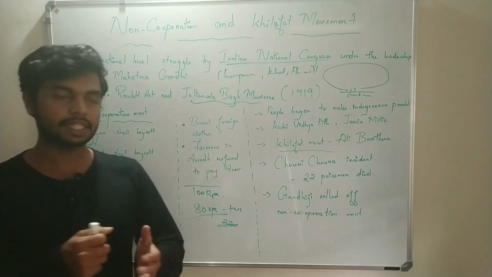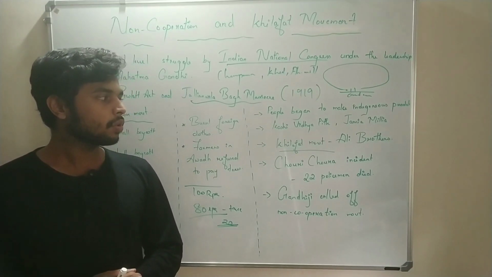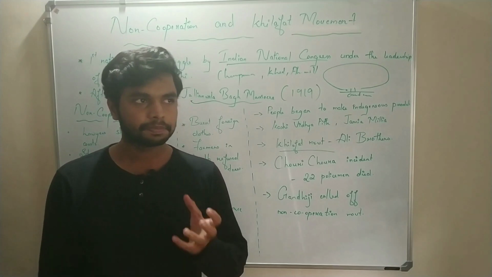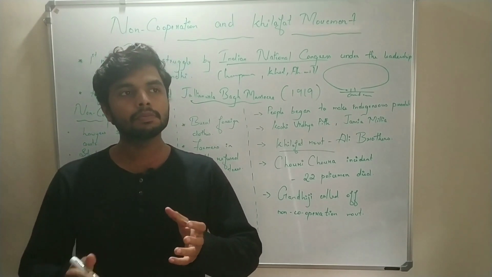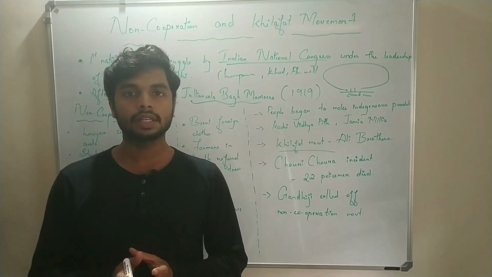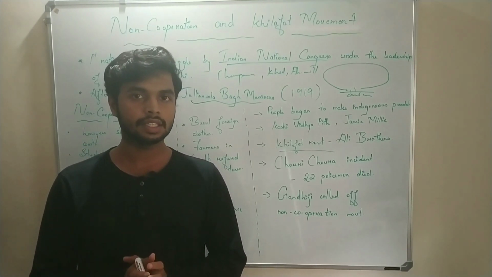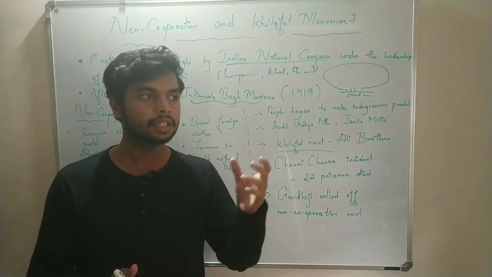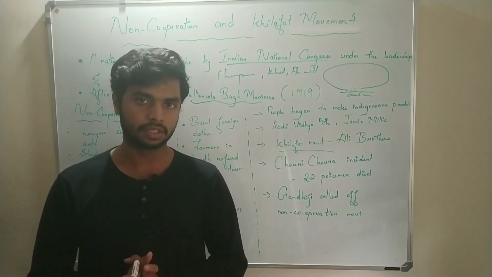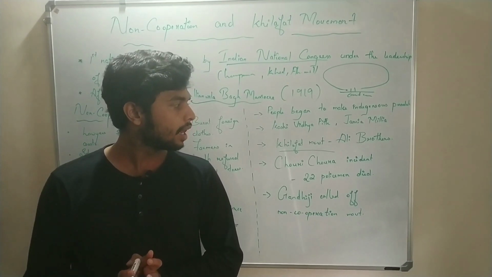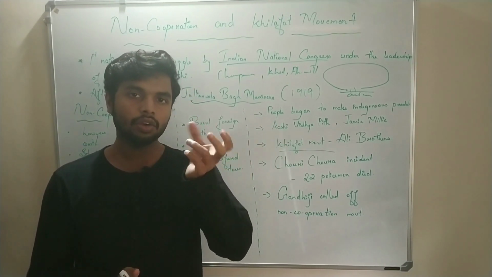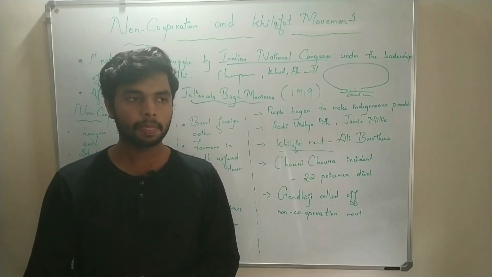At the same time, there was one movement called the Khilafat movement. So, what is the Khilafat movement? The Muslims in the world consider the Khalifa of Turkey as their spiritual leader. The Turkey's Khalifa was considered the spiritual leader of all Muslims in the world. So, when the Britishers defeated Turkey, they took up the position of the Khalifa.